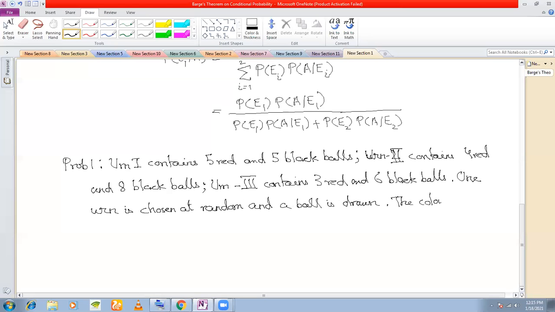So which one is the given event here? In conditional probability, one event is always given, right? Is it that one urn is chosen at random? No, the color of the ball is black. This event is given.